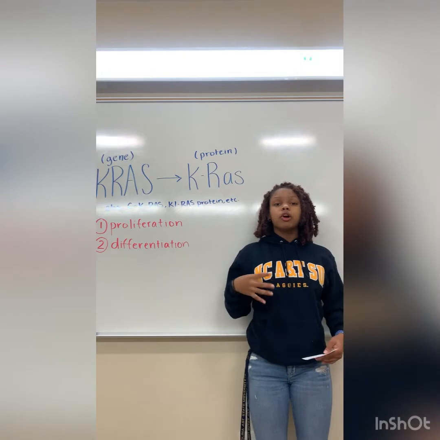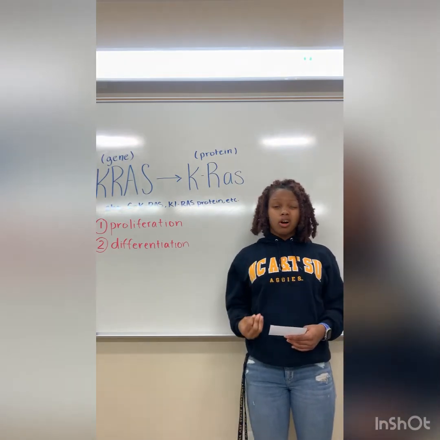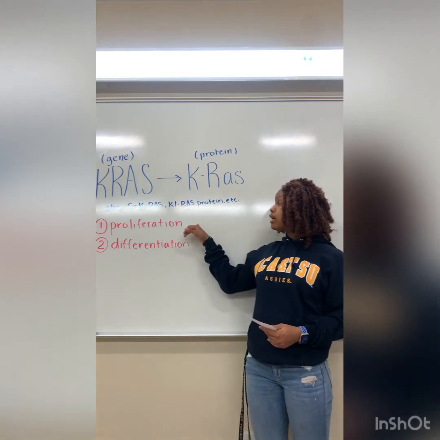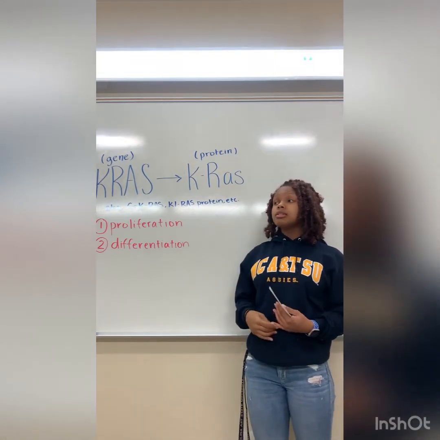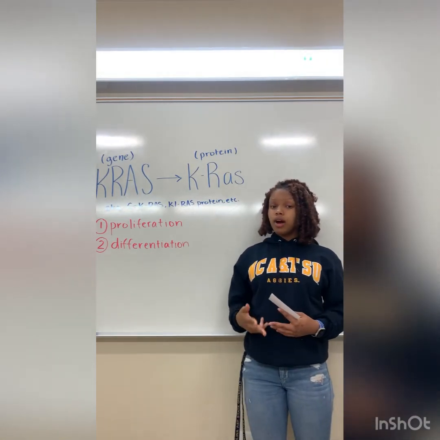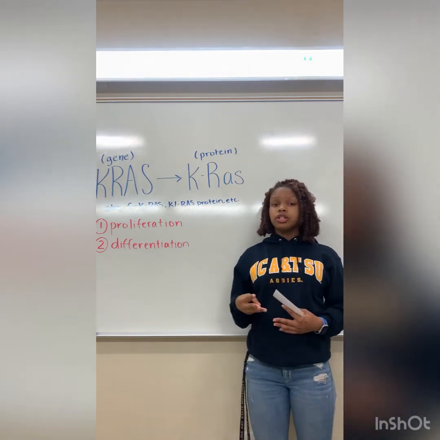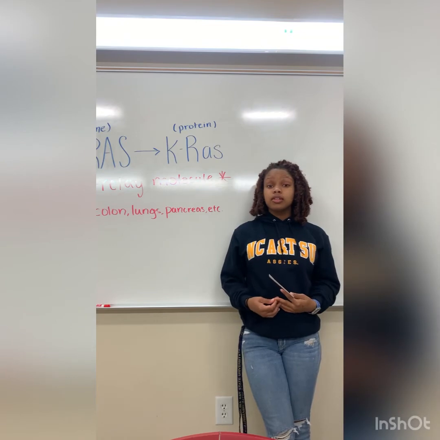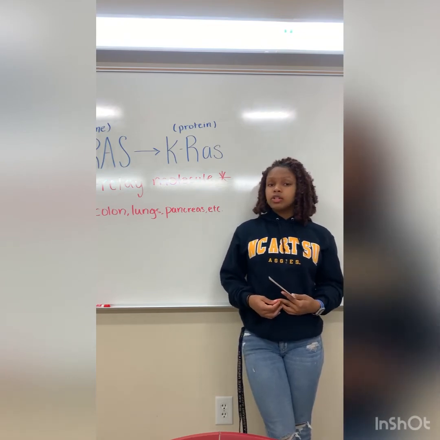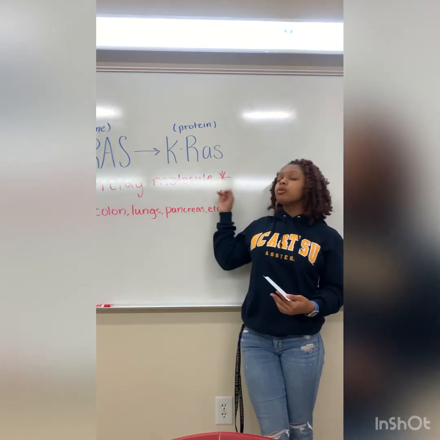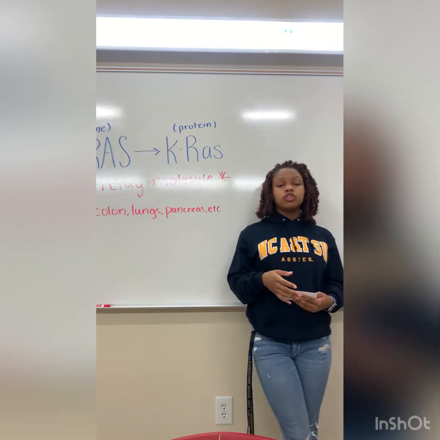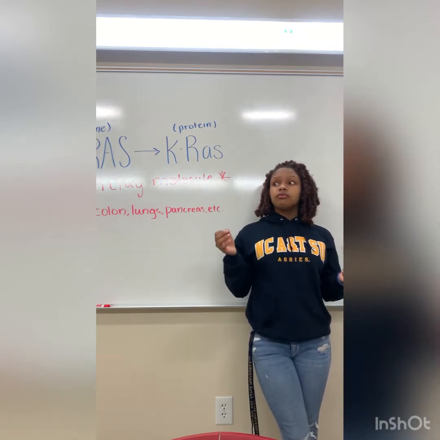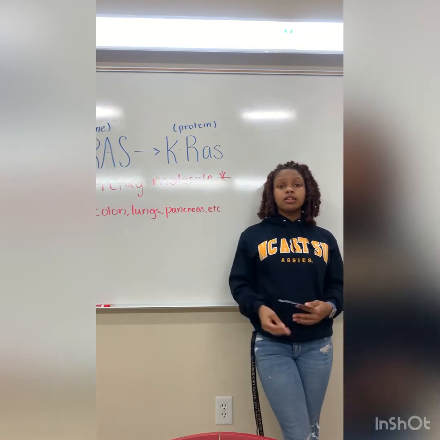This protein is a part of the family of proteins called oncogenes, which have the responsibility of telling cells how to proliferate and differentiate. This means that it basically tells the cells when to grow and divide, or when to differentiate and kind of specialize in their function. The KRAS protein is able to tell cells when to grow and when to specialize because it's a relay molecule. Relay molecules are typically found in the cells traveling between the membrane and the nucleus, and they send signals from the membrane to the nucleus. That way the cell knows what to do.